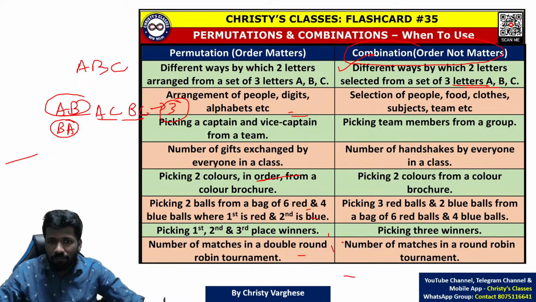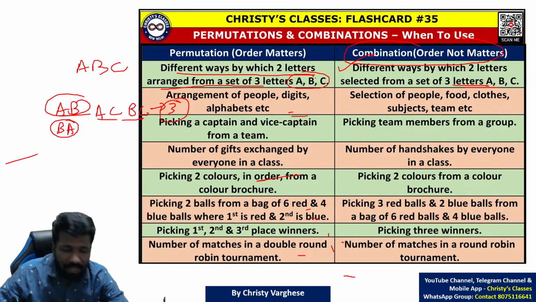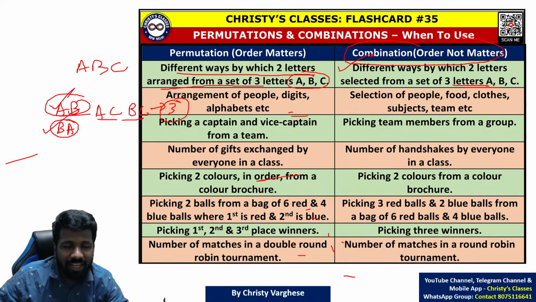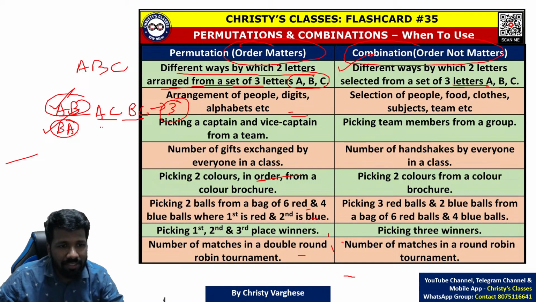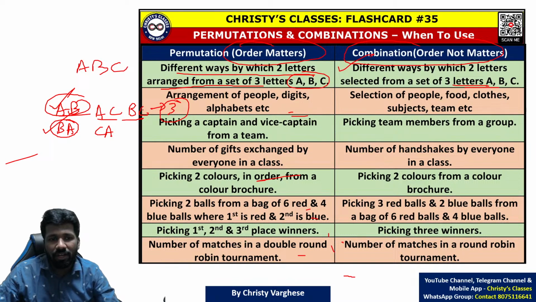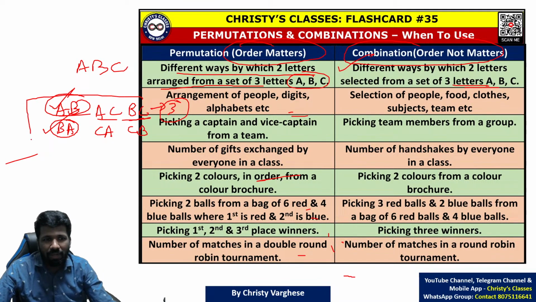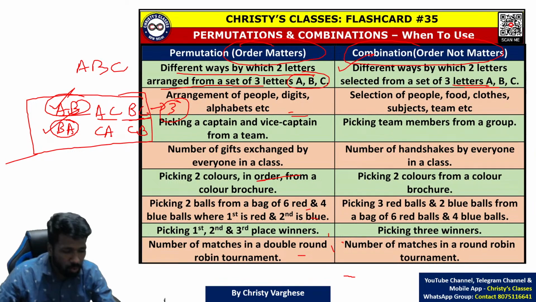But in the case of different ways by which two letters can be arranged from a set of three letters ABC. Arranged means AB arrangement, BA arrangement are different. Order matters. Are you getting the point? AC arrangement, CA arrangement are different. BC arrangement, CB arrangement are different. That is when the permutation idea should be used.